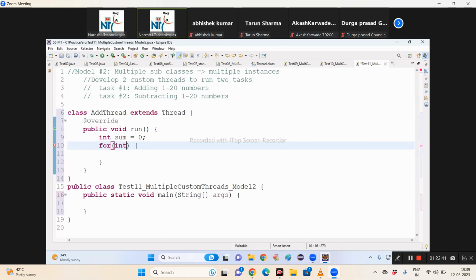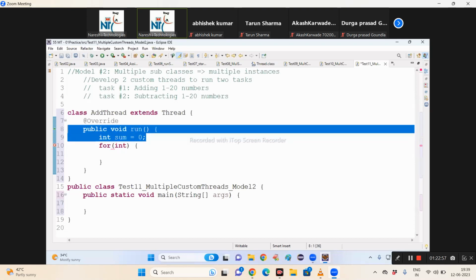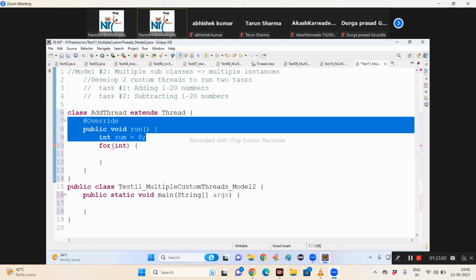Then what is the problem? Do you want to use the sum variable in multiple methods or only in one method? Then why class level? If you want to use this variable in multiple methods of this class, then class level.